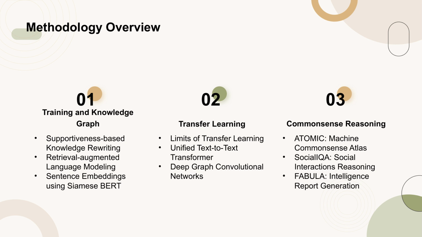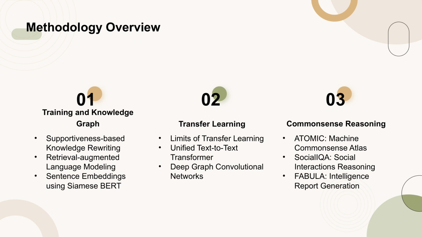In this section, the authors discuss the methodology used in the study. They focus on training and the integration of knowledge graphs, specifically mentioning the supportiveness-based knowledge rewriting for retrieval-augmented language modeling. This approach leverages sentence embeddings using Siamese BERT networks. Additionally, the authors explore the limits of transfer learning with a unified text-to-text transformer, as well as the application of deep graph convolutional networks in node classification.